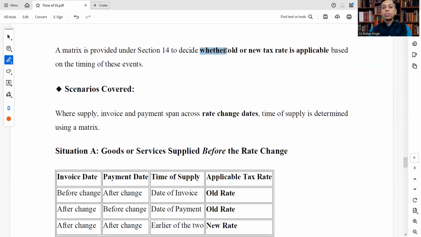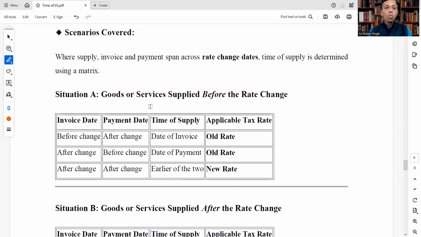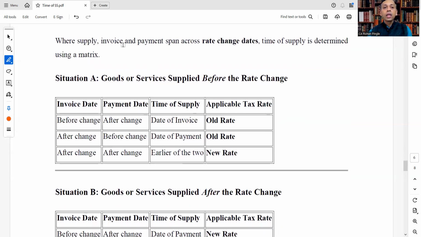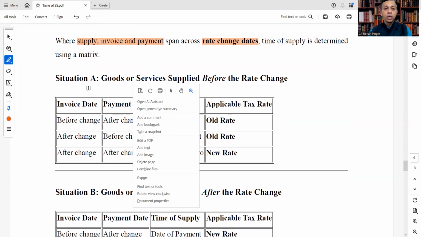The matrix will provide us whether old or new tax rate is applicable based on the timing of these events. Where supply, invoice, and payment span across rate change dates, time of supply is determined using the matrix, that is situation A.